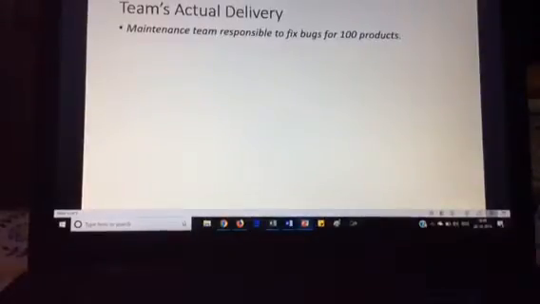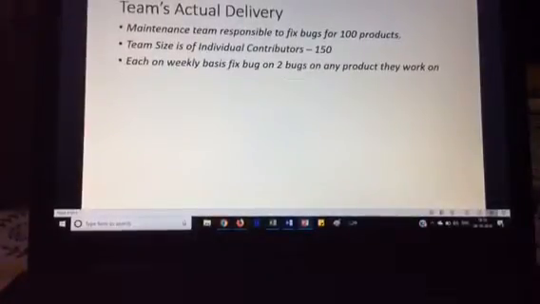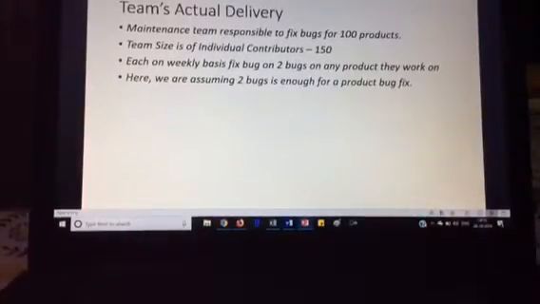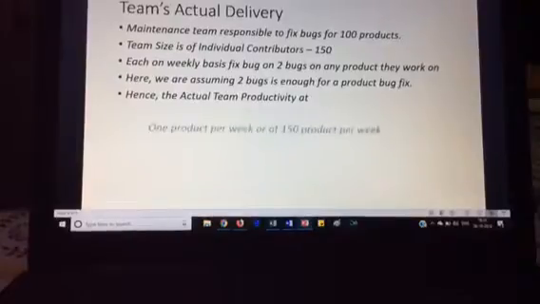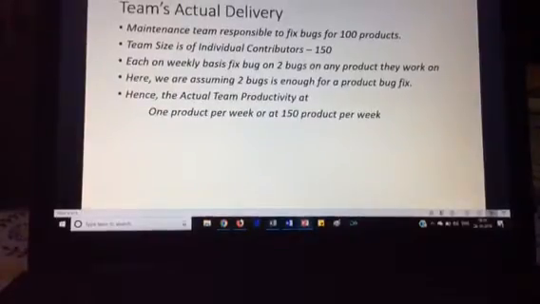Team's actual delivery. The maintenance team, which is responsible for fixing bugs for 100 products, has a team size of 150 individual contributors. Each team member on a weekly basis is fixing 2 bugs on any product they work on. Here we are assuming 2 bugs is enough for a product bug fix. Hence the actual team productivity is 1 product per week per member, or 150 products per week.